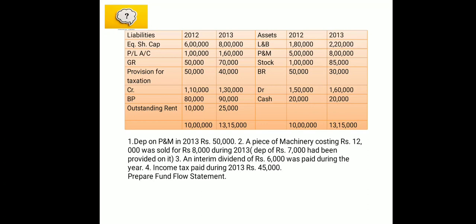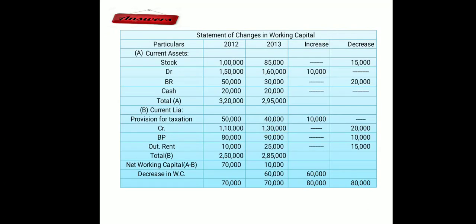So now when the question is clear, quickly we'll move towards the solution. So here is the answer. First step, always statement of changes in working capital. So particulars, 2012, 2013, increase, decrease. Okay, and if you have got bored with 2012 and 13, you can change the year according to you, no issues at all. So first always we have to take the current assets, and in the question we have seen we had the 4 current assets: stock, debtors, BR, cash.